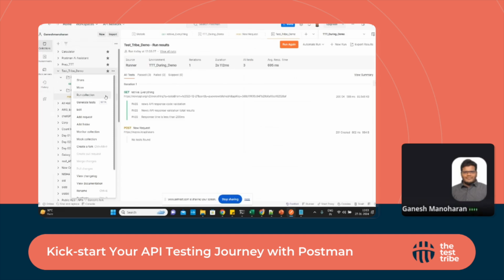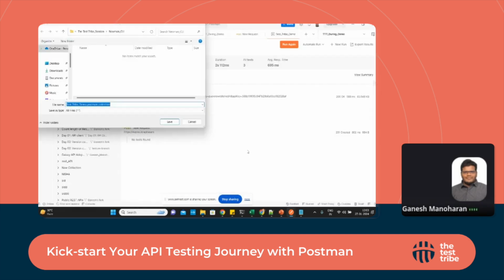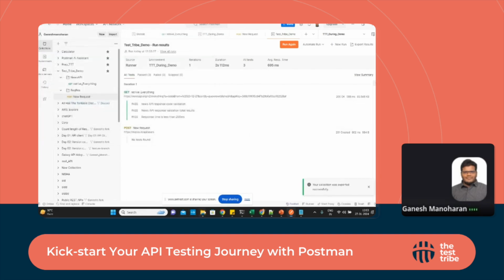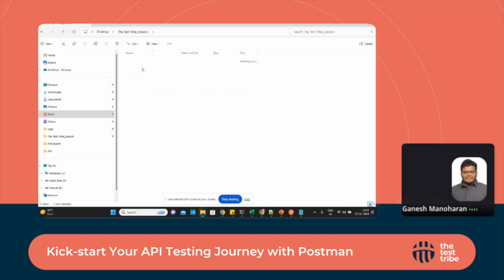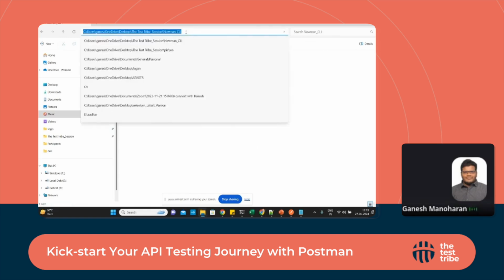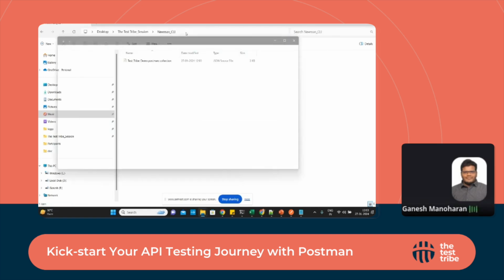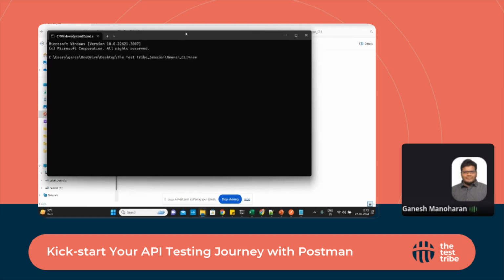Newman, which is a CLI for Postman. So I'm clicking the three dots here. I'm going to export this collection. I'm going to store it in a folder called CLI in test type. As soon as I go to the folder, I'm going to the command prompt in this particular path. We need to give the command newman run. This is the syntax to run this Postman collection.